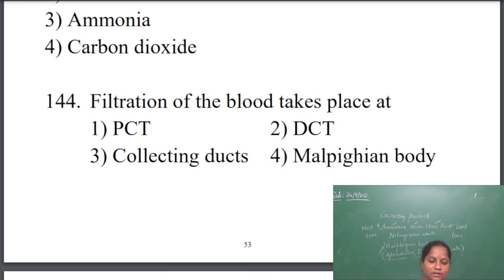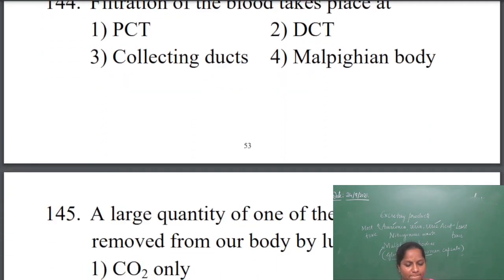Filtration of blood takes place in the malpighian body. The malpighian body contains the glomerulus and Bowman's capsule. Next question.